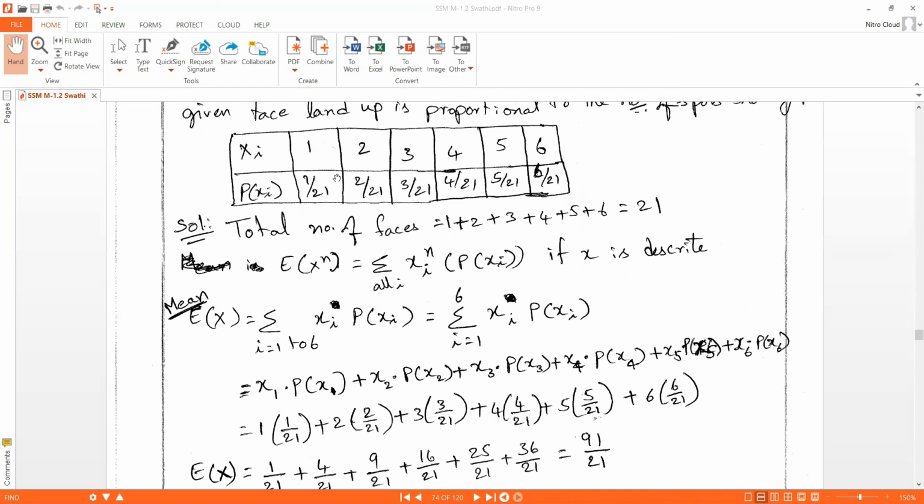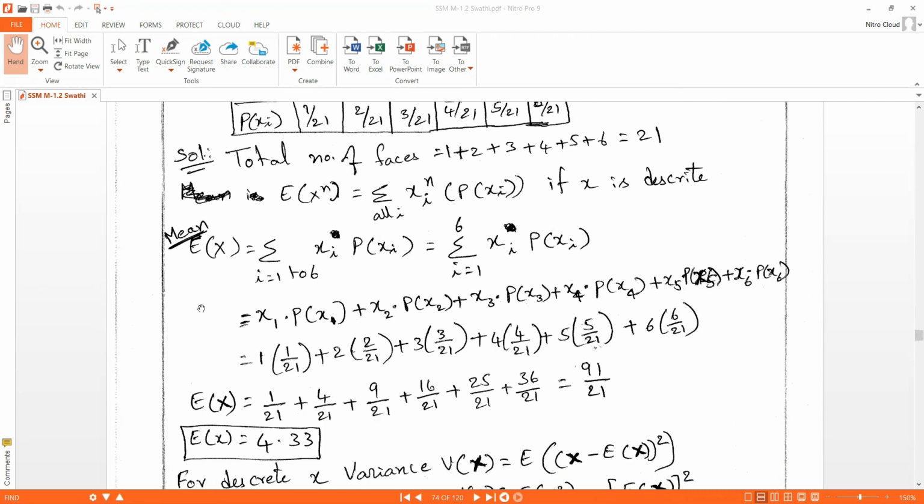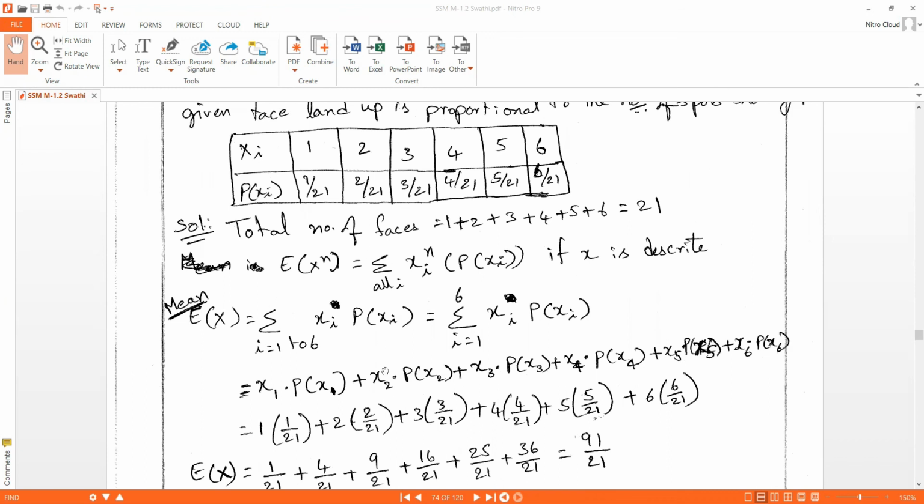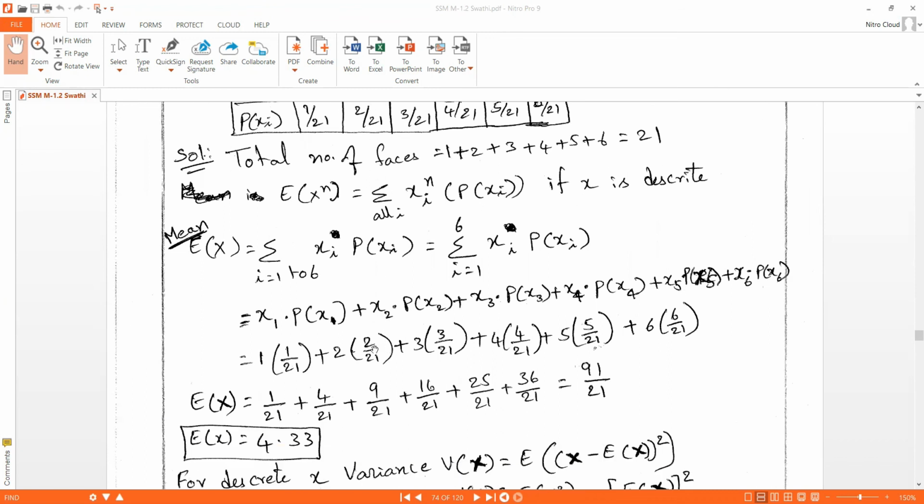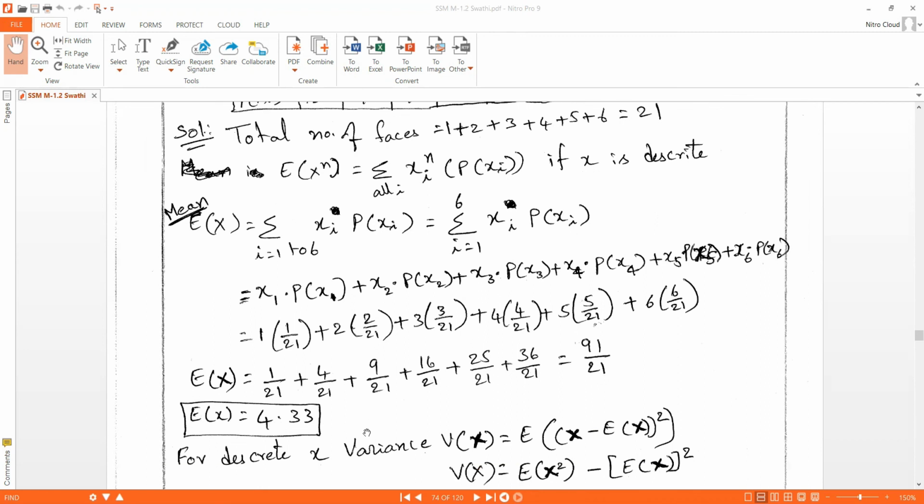We know the x1 value, x2 value, x3 value, x4 value, x5 value, x6 value. And we know the p of x1 value, p of x2 value, p of x3 value, p of x4 value, p of x5 value, p of x6 value. These values will be substituted here. X1 is 1, p of x1 is 1 by 21, plus x2 is 2, p of x2 is 2 by 21. Like that, we substitute all the values here. Finally, we get 91 by 21, that is E of x equal to 4.33.